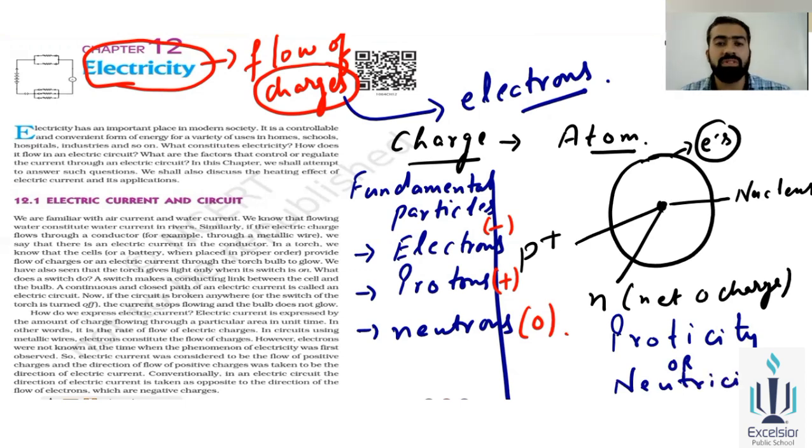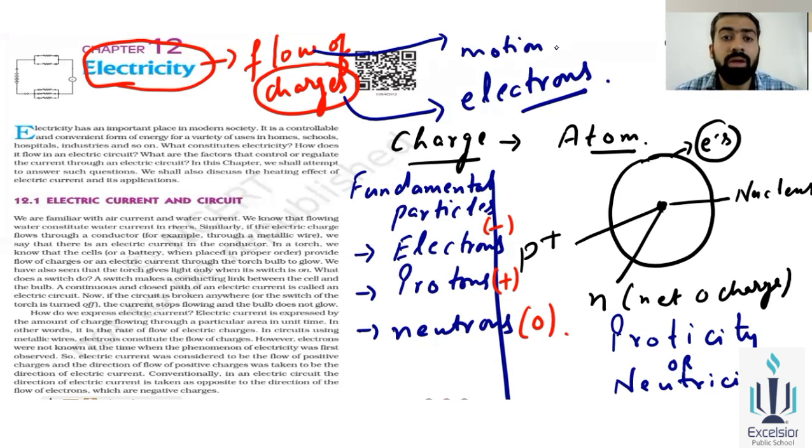If electrons are the charges, then there are protons and neutrons also, these are also a type of charges. हम ऐसे क्यों नहीं कहते कि इस चैप्टर का नेम proticity और neutricity क्यों नहीं होना चाहिए? Why? Because there will be a flow of. The word is flow. What is the basic meaning of flow? Flow means in motion.